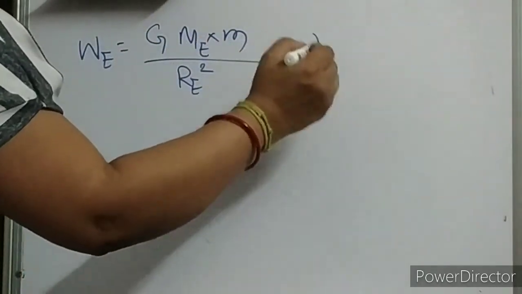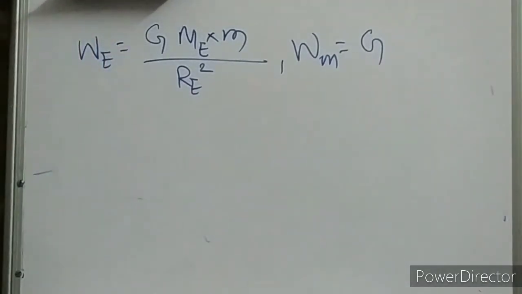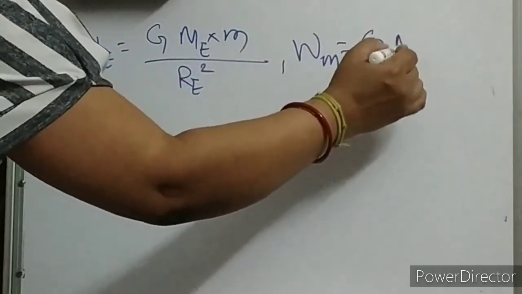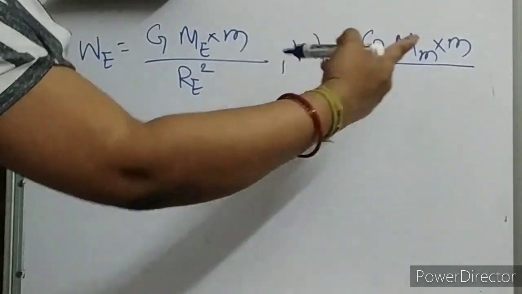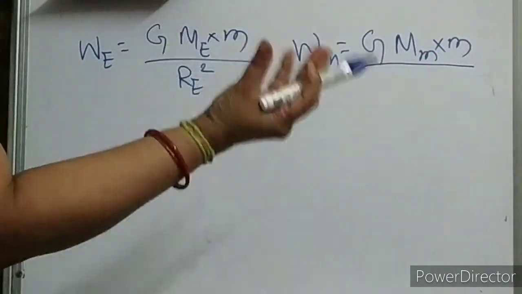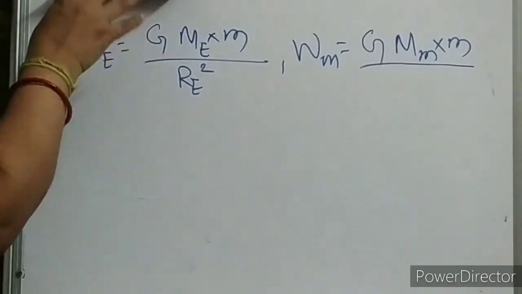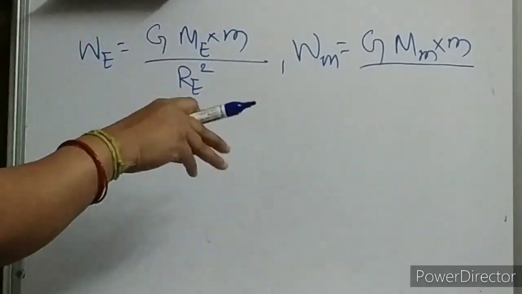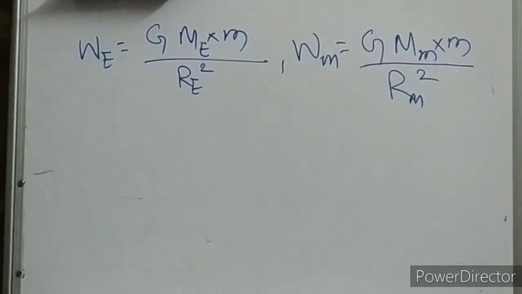Then what is the weight on the Moon, children? Same G, because it is a universal constant. Okay, the gravitational constant value is the same everywhere. So mass of the Moon into M object. We are comparing the mass of the object. Okay, the object you are taking for consideration to compare the weight on Earth. What is the weight of that object on Earth, and what is the weight of the same object on Moon. So what is the radius of the Moon square? Okay. Now let us compare.